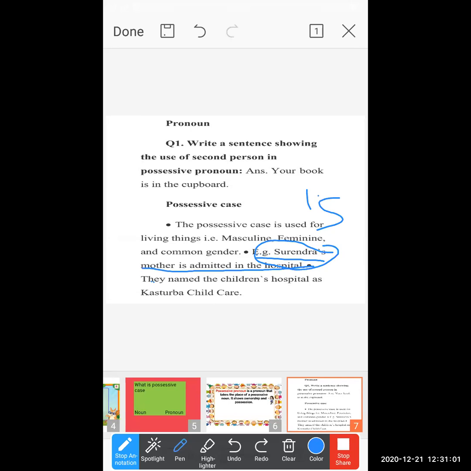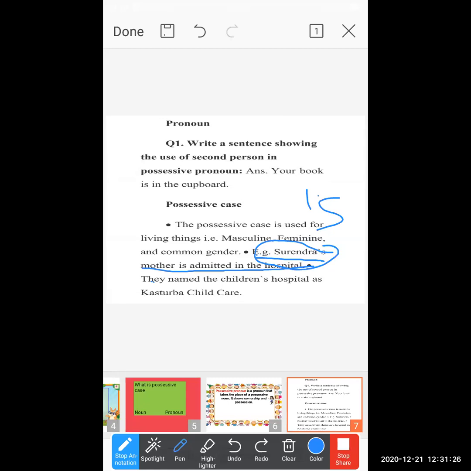For example, Mita is searching her book. Then Rohan replied, "This is Mita's book." Okay, this is Mita's book.